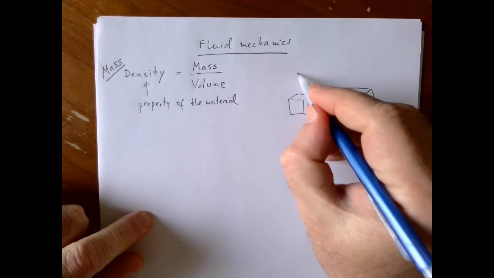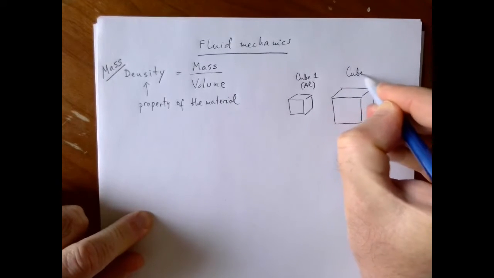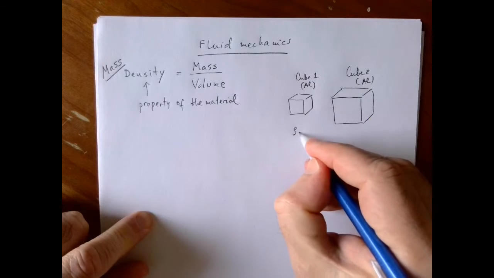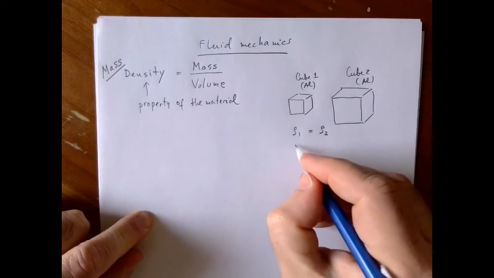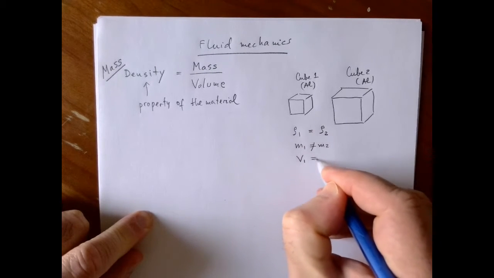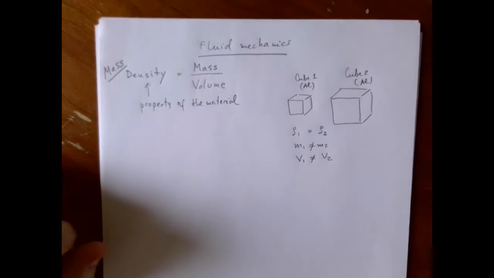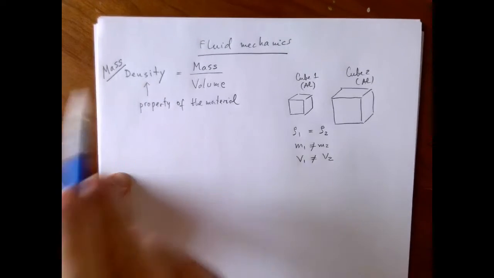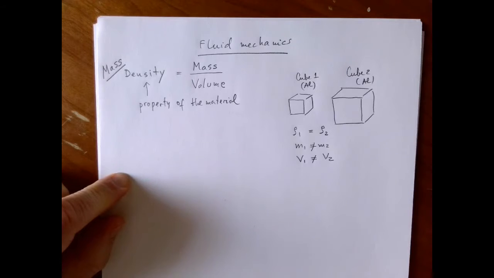So this is cube 1 made of aluminum, this is cube 2 made of aluminum. The density of cube 1 is equal to the density of cube 2, but of course the masses and the volumes are going to be different. So mass density, or in short density, is equal to the mass divided by volume.